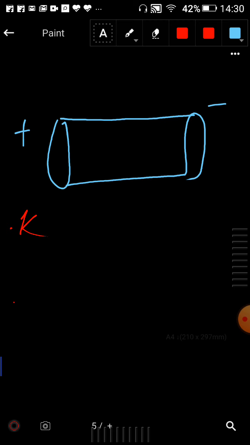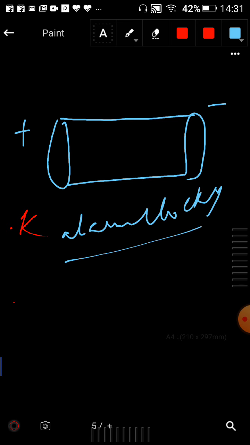Electric cells are also used in alarm clocks. So where do we use these electric cells? We can use them in alarm clocks. Even wristwatches, transistor radios, cameras and many other devices consist of these electric cells.